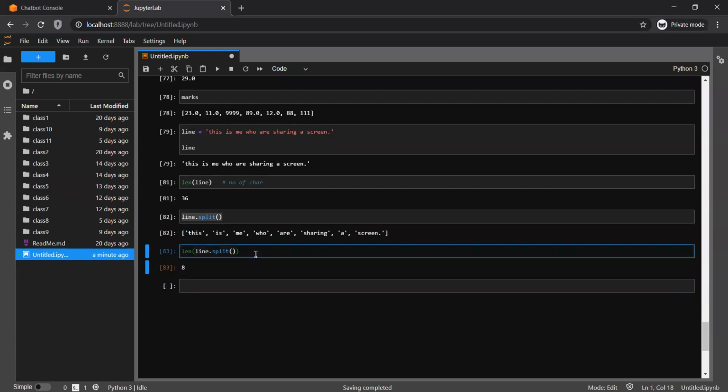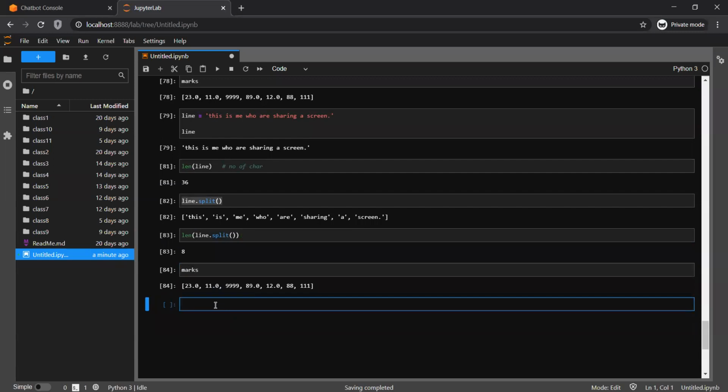So if you see, list and string are quite the same, with a little bit of difference. A particular element in a string you cannot change, whereas in a list you can. Let's quickly check what I mean by that. Suppose a teacher has filled marks for a student, but then remembers, okay, I have put wrong marks for the second subject.